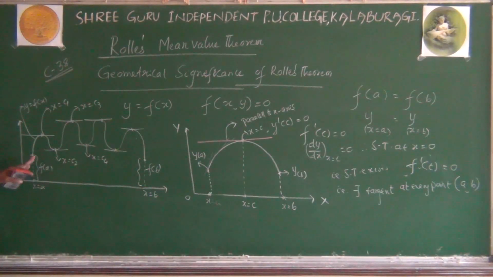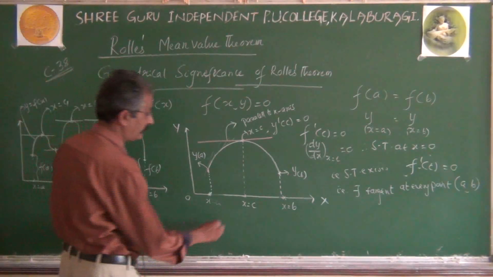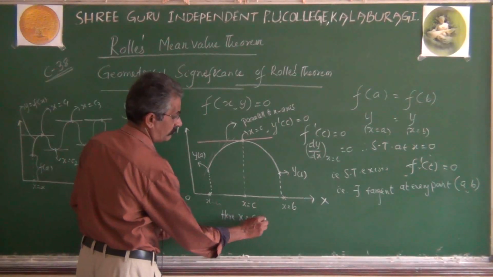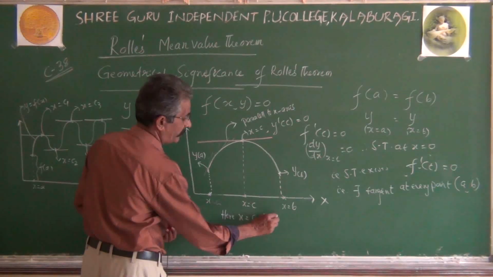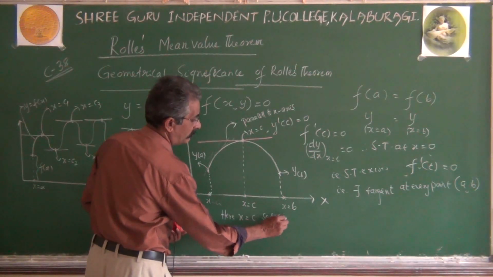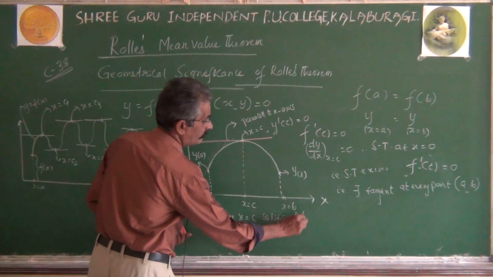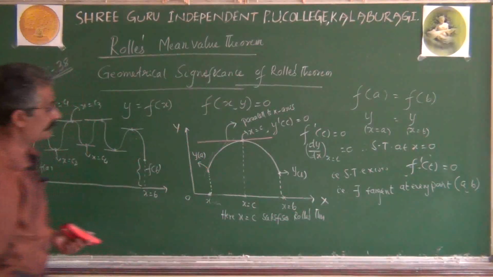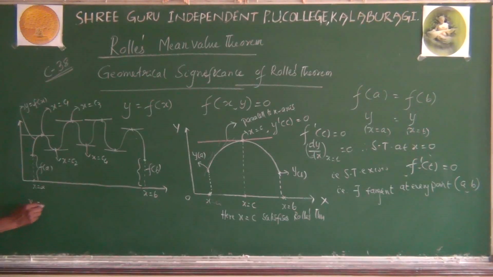Here x equal to c1, c2, c3, c4, etc. satisfy Rolle's theorem. Whereas here x equal to c1, c2, c3, etc. satisfy Rolle's theorem.